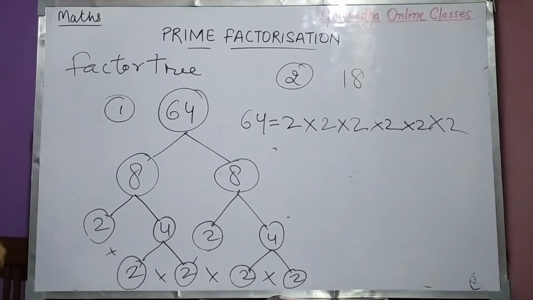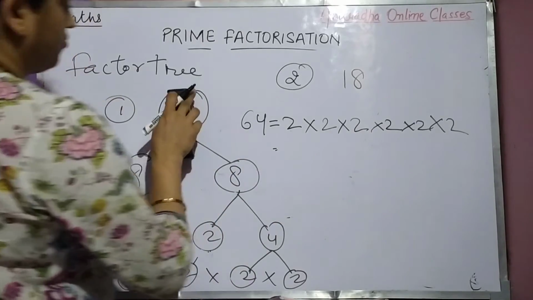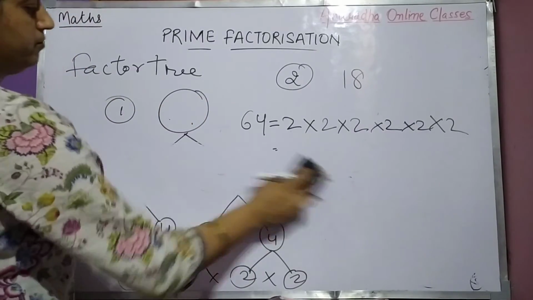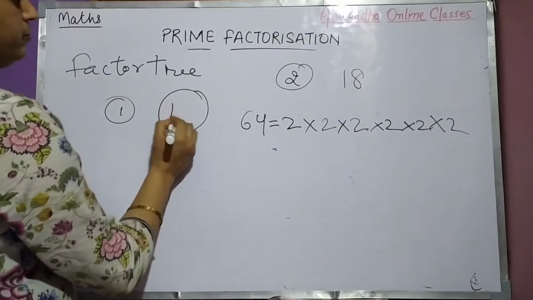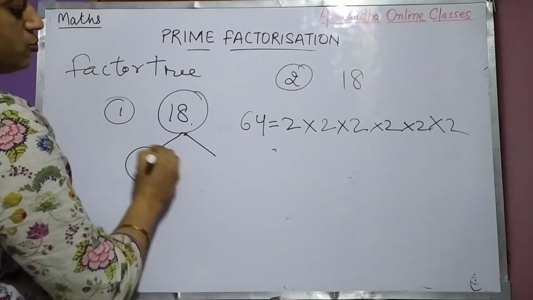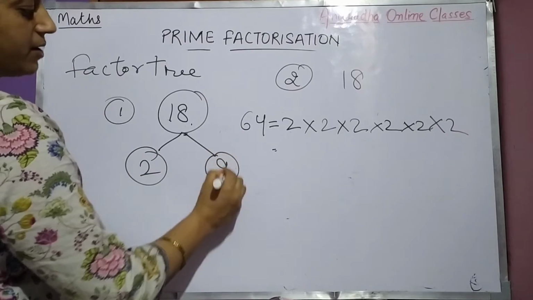You'll write like this. Then after that, if I am writing 18 here, 2 9s are 18, right?